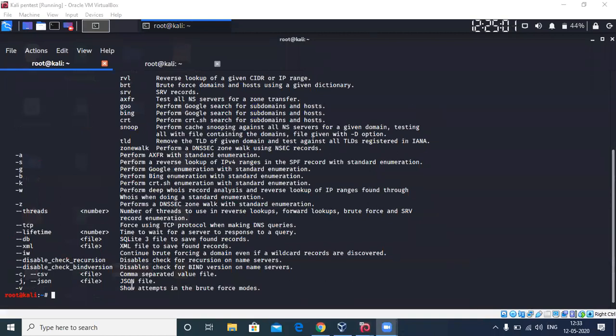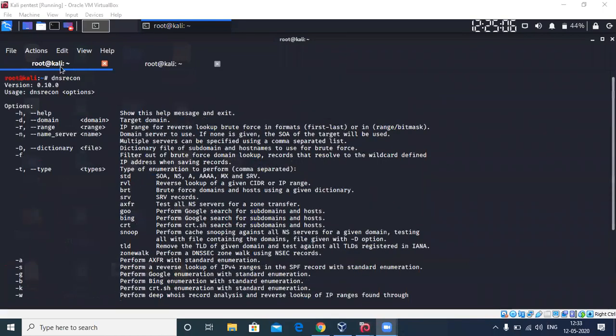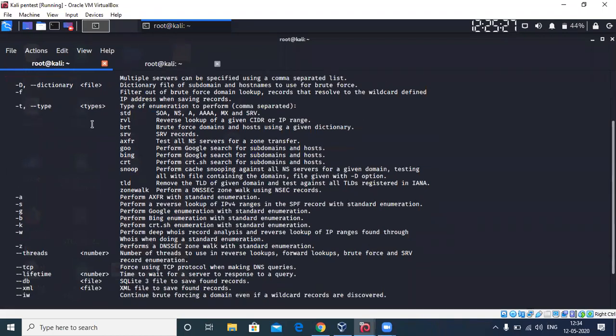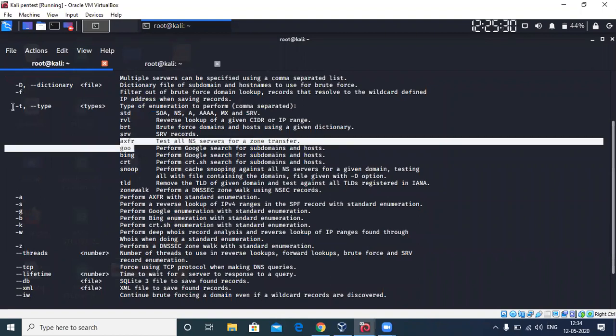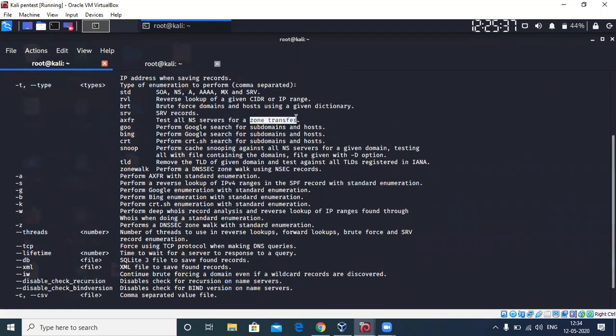Here you have DNSRecon as the first command, and after that a -t or -d flag, followed by your domain name, whichever domain you want to perform your zone transfer on or grab those details from. To actually perform a zone transfer, you have to give the option -t and then AXFR.